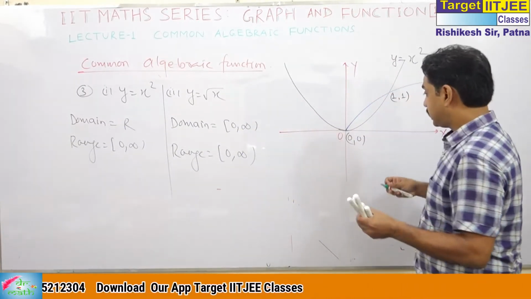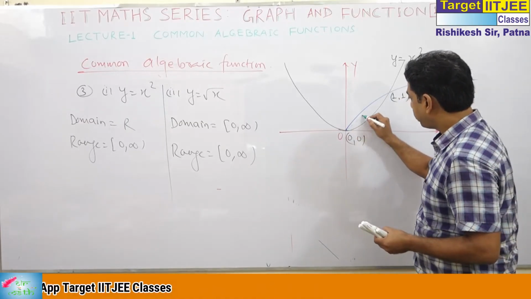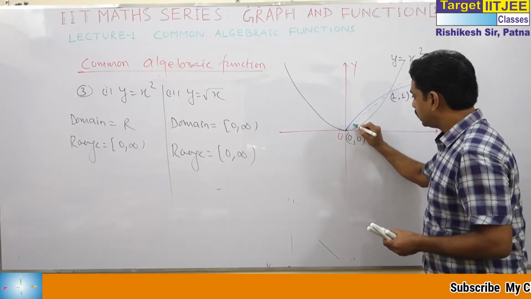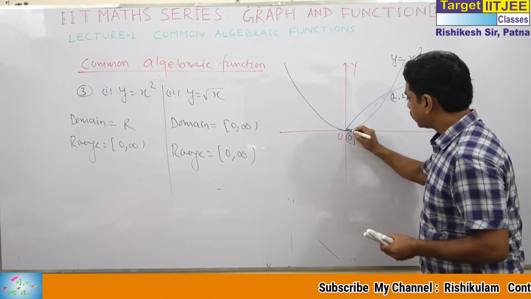Why am I taking two graphs here? Because this is the main point. This is the line y is equal to x.